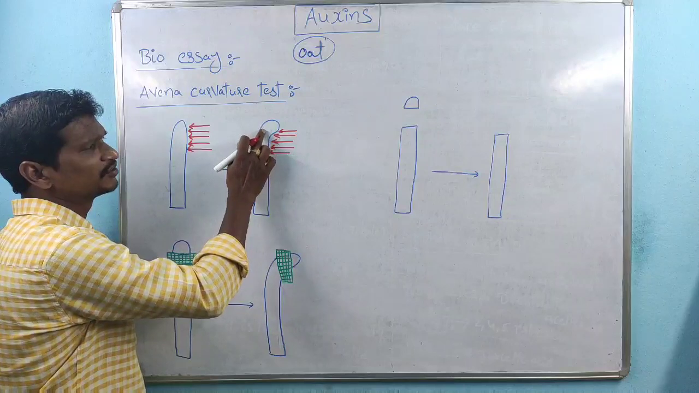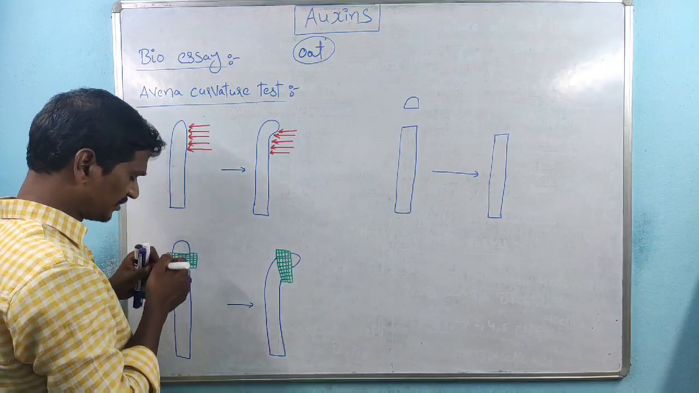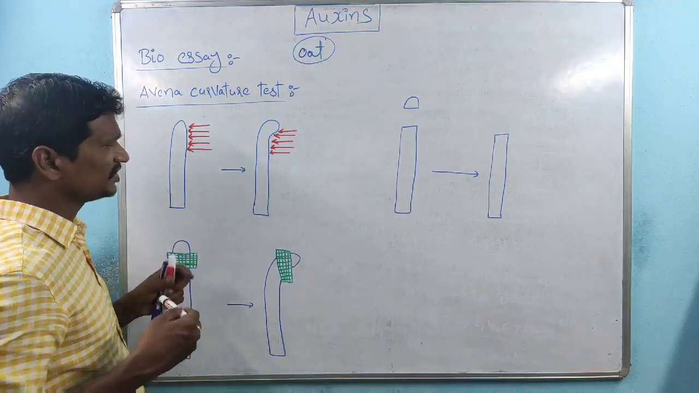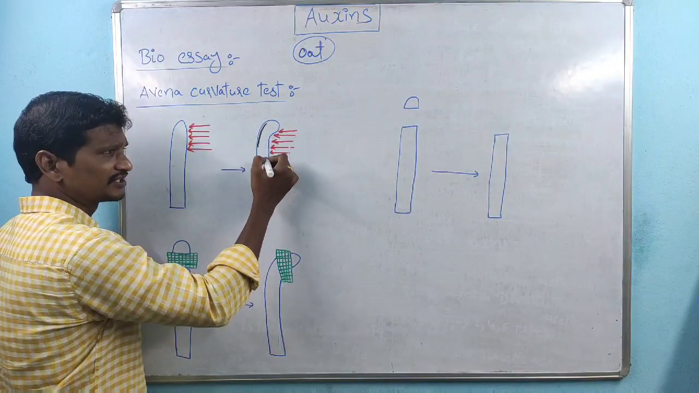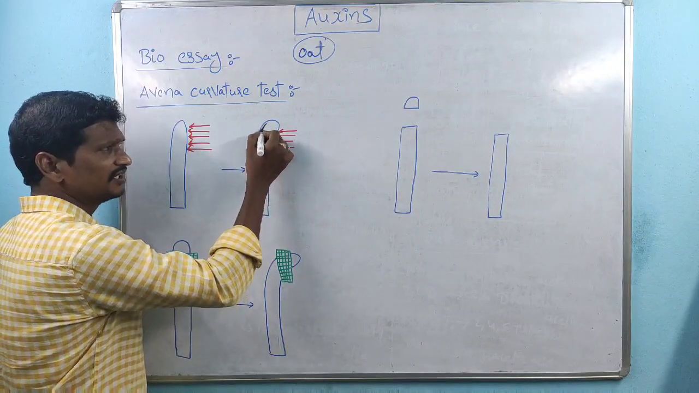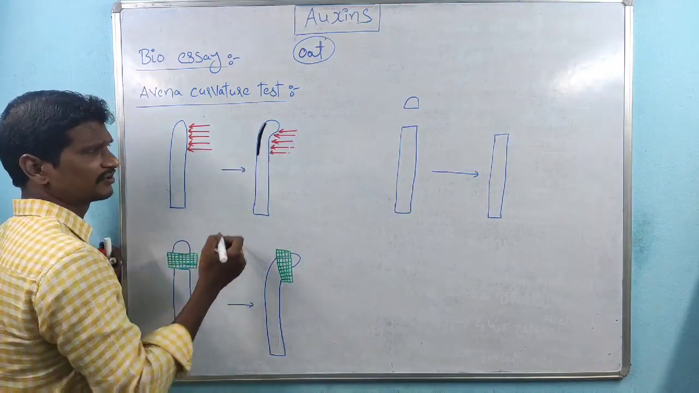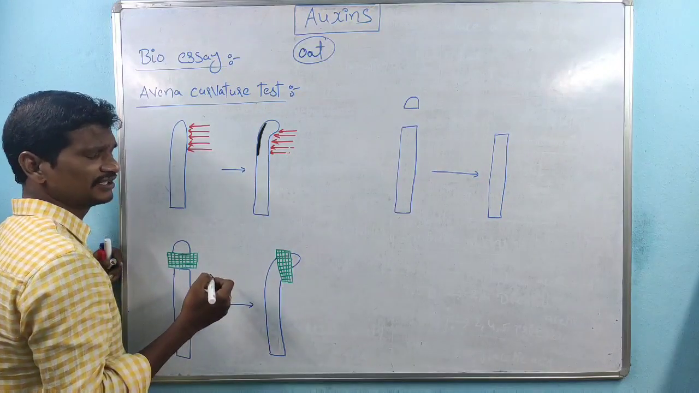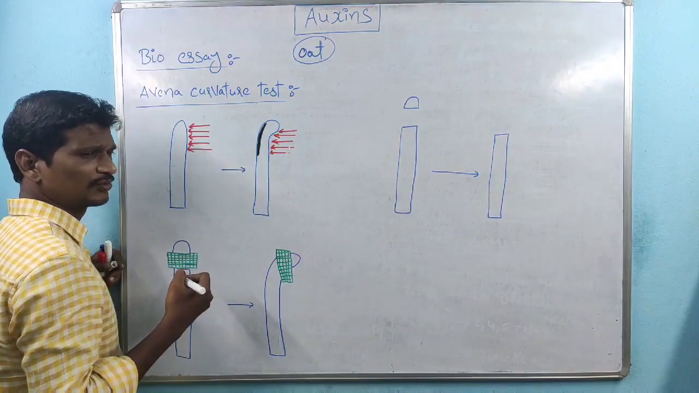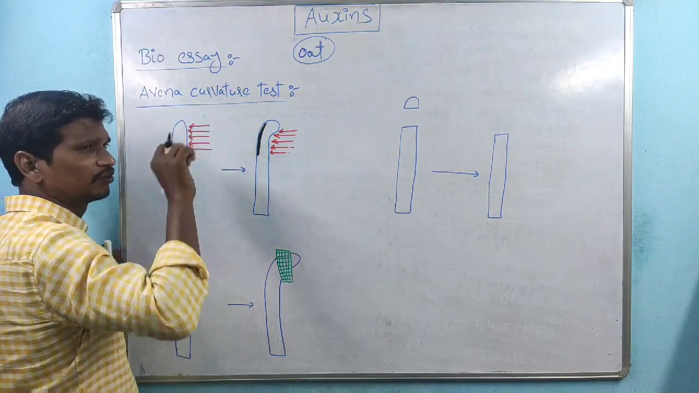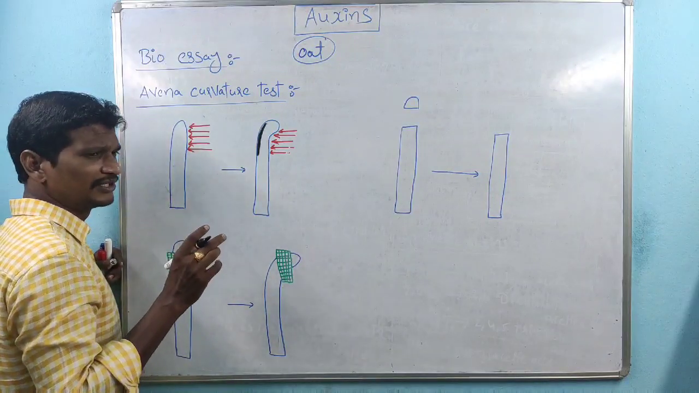Why is this bending towards the light direction? See, this is the illuminated side, and this is the shade region. Within the shade region, auxins are accumulated. Once auxins are accumulated on this side, automatically the coleoptile bends towards the light direction.